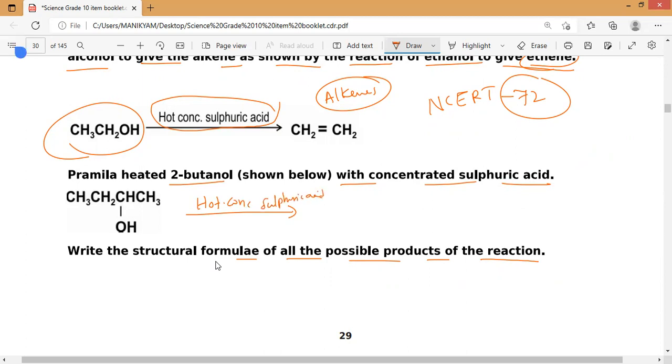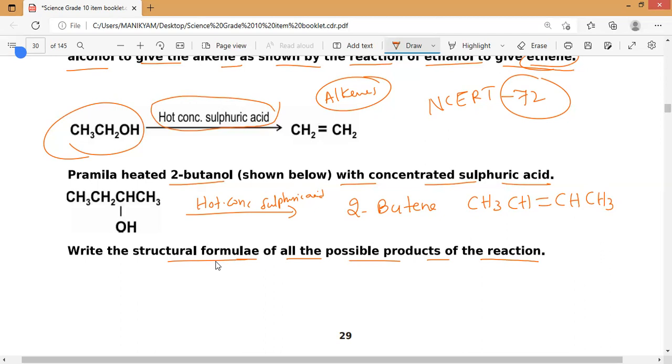Okay, so which will produce the compounds. You can see it will produce majorly, the major product is 2-butene, that is CH3CH=CHCH3. Now along with that they are asking, write the structural formula of all the possible products. Only 2 products will be possible, that is butene, that is sure, but the position of the double bond will vary.